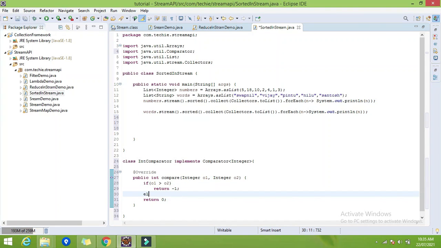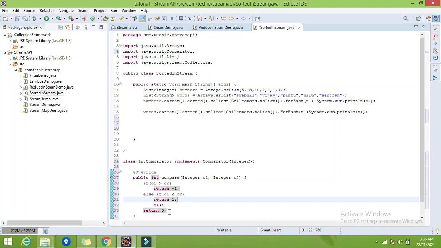Now I will check else: if o1 is less than o2, then return +1, and else return 0.